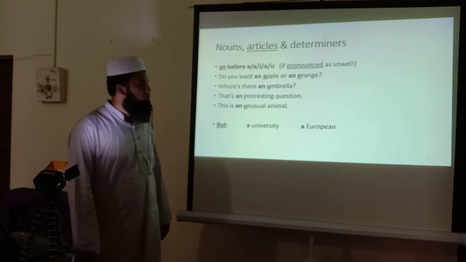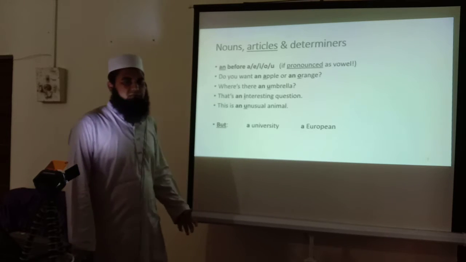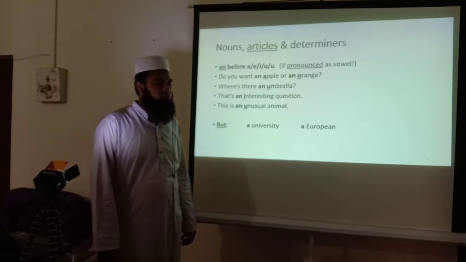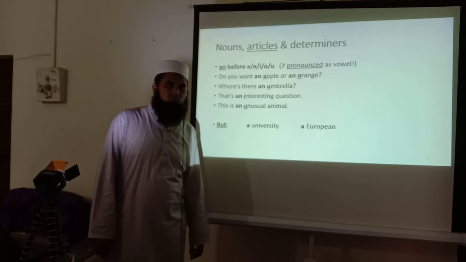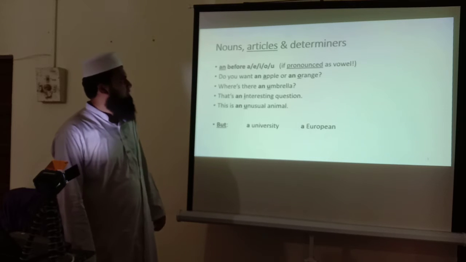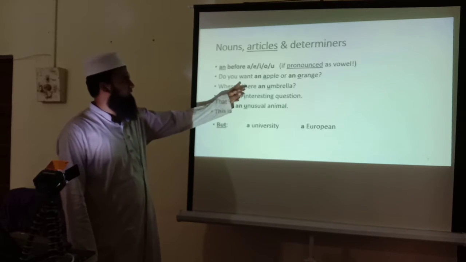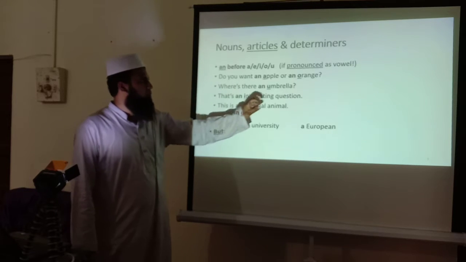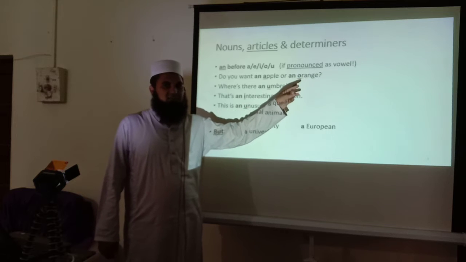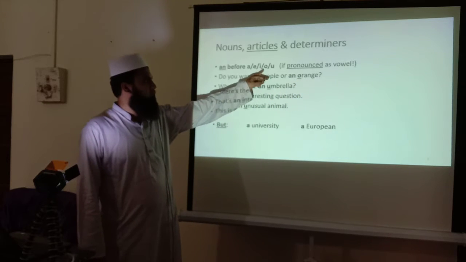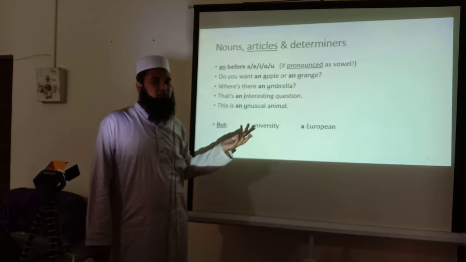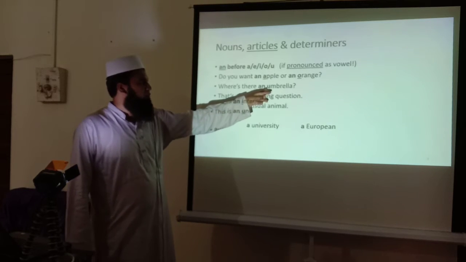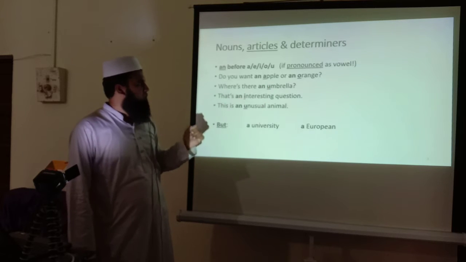We always use an before different vowels: A, E, I, O, U. These are all vowels. Like, do you want an apple? Is there an umbrella? Orange is a word that starts with a vowel. O is a vowel, like umbrella. This word starts with U, and U is a vowel. So whenever